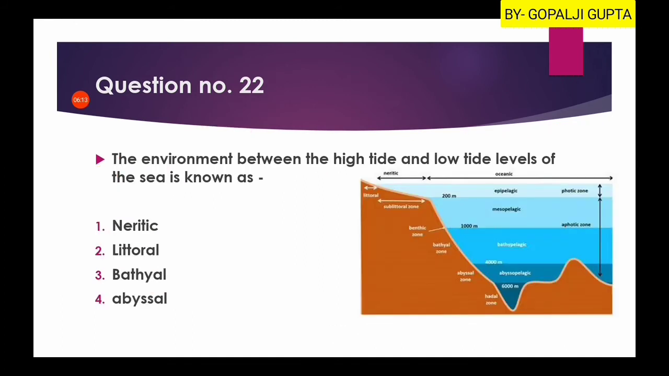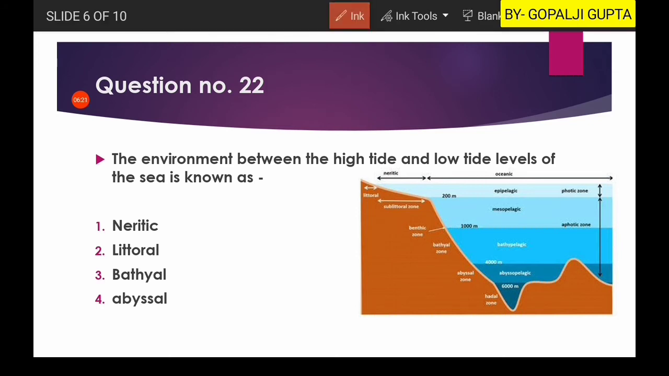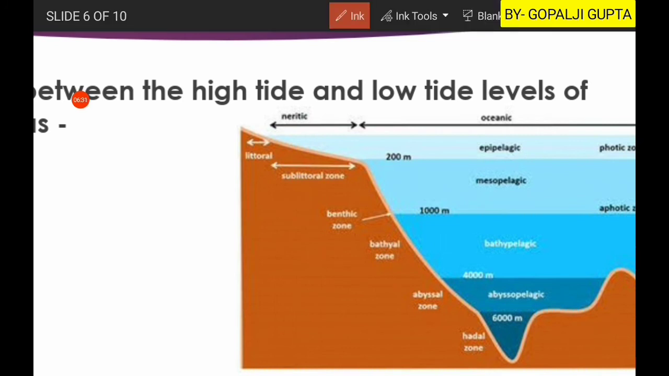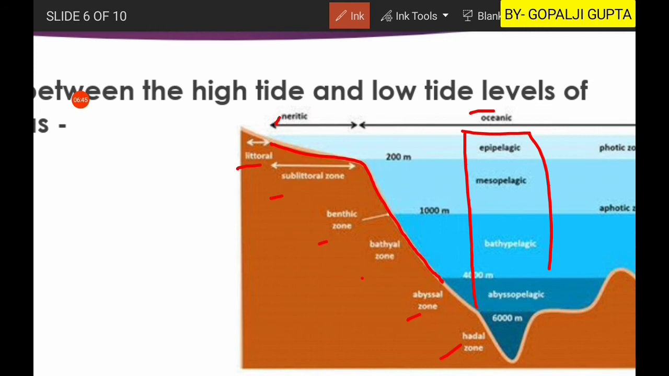Now question number 22 is, the environment between the high tide and low tide levels of the sea is known as. To understand the sea, we have divided the water into different zones. As you can see in this picture, you have several zones, like Neritic, Oceanic, Littoral, Sublittoral, Benthic, Basal, Abyssal, Hadal zone, as well as this surface zoning, and you have the zones for a particular column like the epipelagic zone, mesopelagic, bathypelagic, abyssopelagic zone.